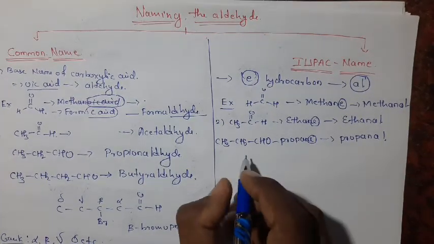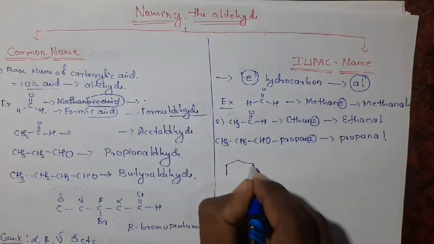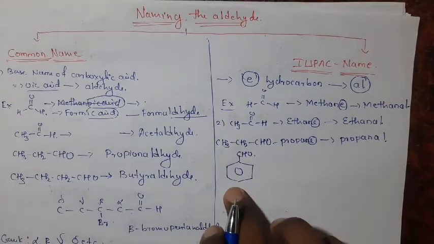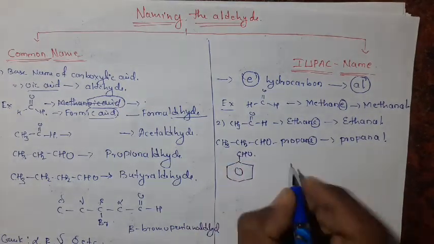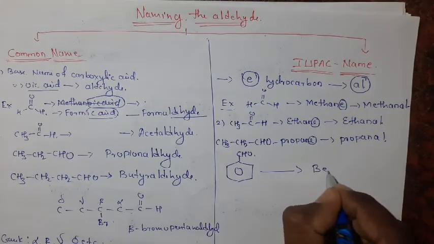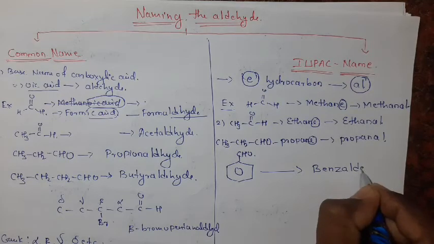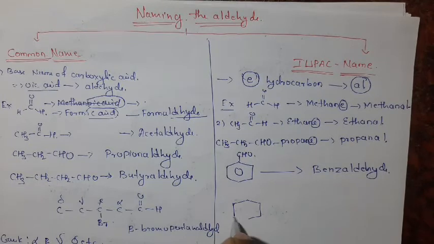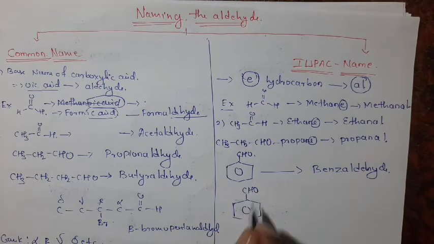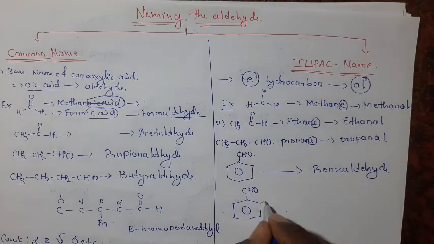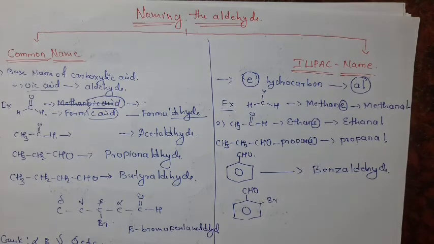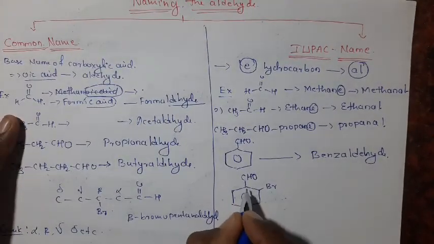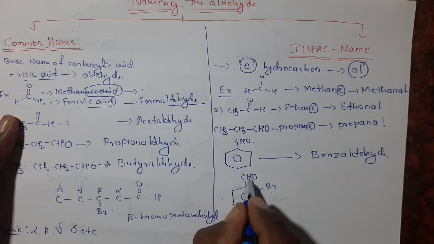Okay, if it is attached to an aromatic ring, if a benzene ring is attached to the aldehydic functional group, then its name becomes benzaldehyde. If there is a substituent such as Br, then the numbering should start from the aldehydic functional group carbon.